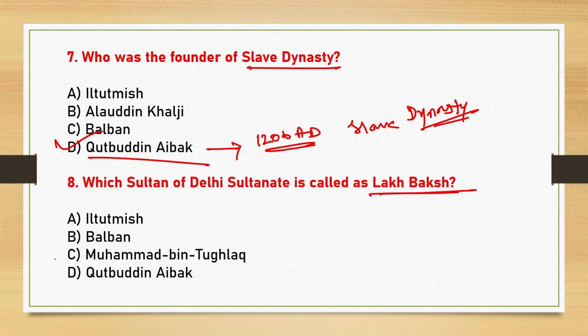Next, which Sultan of the Delhi Sultanate is called Lakh Baksh? So here the correct answer is option D, that is Qutubuddin Aibak. Qutubuddin Aibak was also called Lakh Baksh because he distributed a large amount of wealth, gifts and rewards among scholars, poets, soldiers and other poor people.